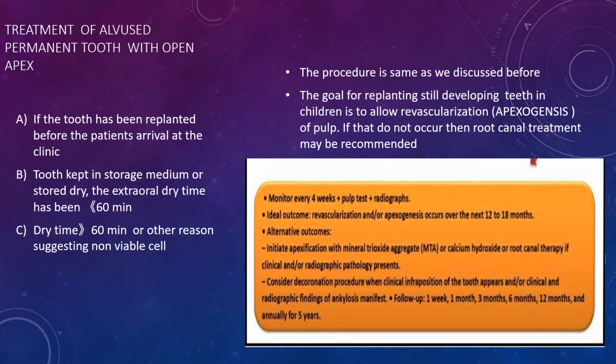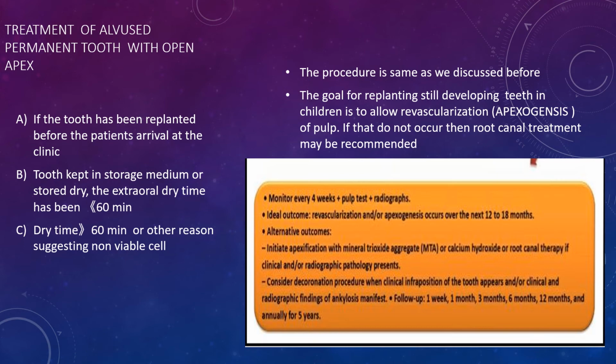The procedure is the same as we have discussed before for the closed apex. Now, what is the goal behind reimplanting the still developing teeth in children? The idea is to allow revascularization, that is apexogenesis. Now, what is apexogenesis? It is a physiological process of root development in a vital infected tooth. And if this does not occur, then root canal treatment is recommended.